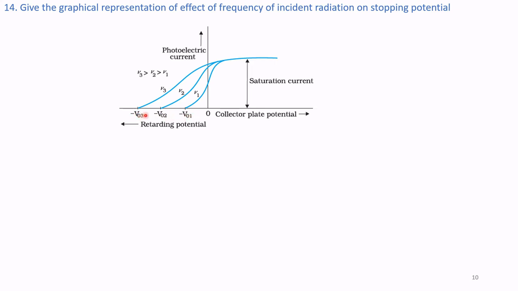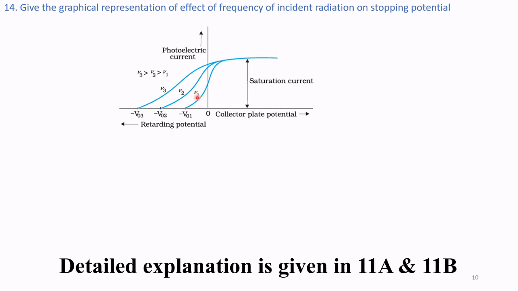Beyond that, if we increase the collector plate potential, the current increases and becomes saturated. Where I1 is kept constant and we increase the collector plate potential, this variation is shown here. The current increases accordingly.